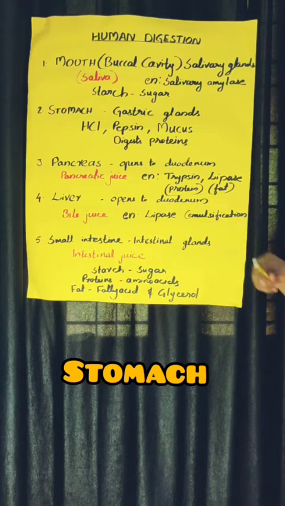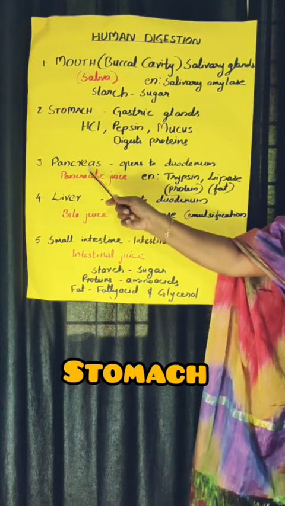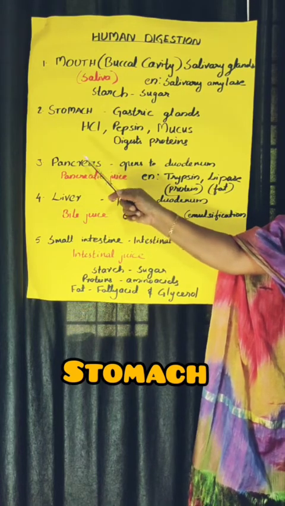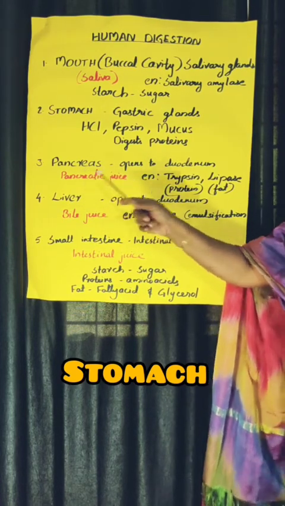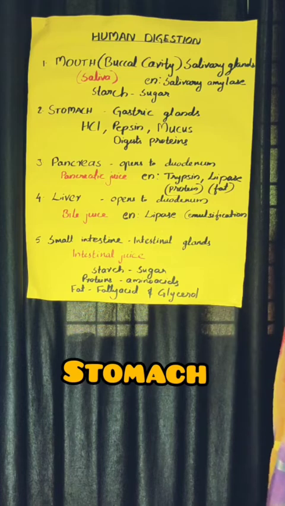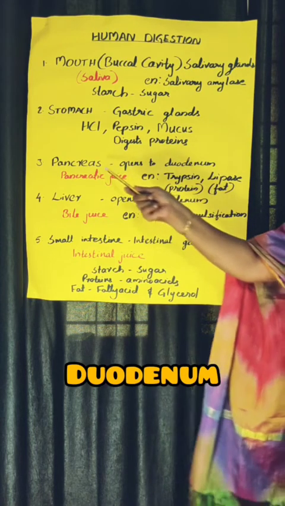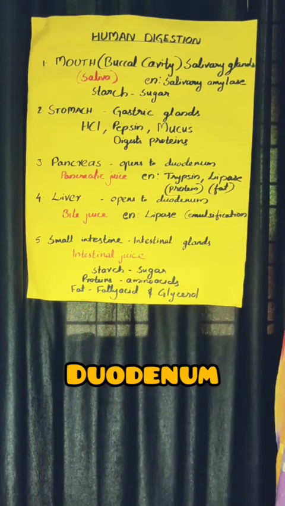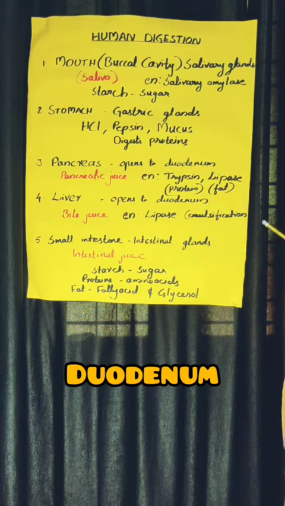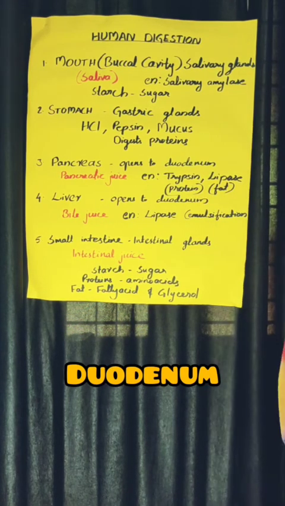There are two glands, pancreas and liver. You have to understand that these two glands are situated outside of the alimentary canal. You studied that the alimentary canal is a long canal which starts from the mouth and goes to the anus. But the pancreas and the liver are situated outside of the alimentary canal. But they open to the duodenum. Pancreas opens to the duodenum. Liver also opens to the duodenum.